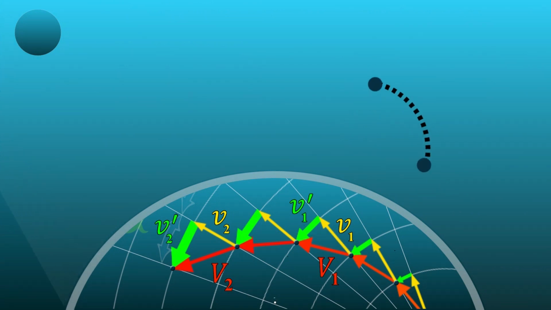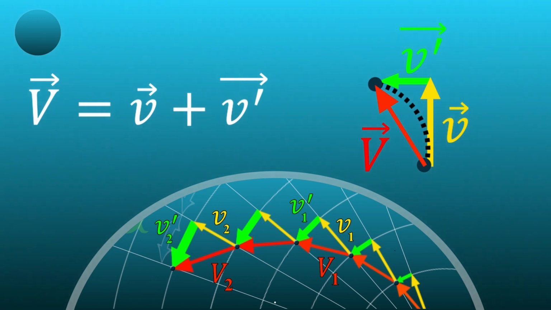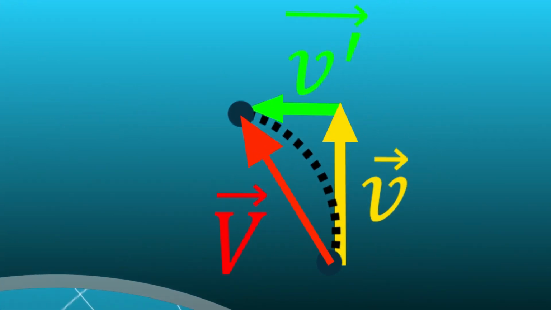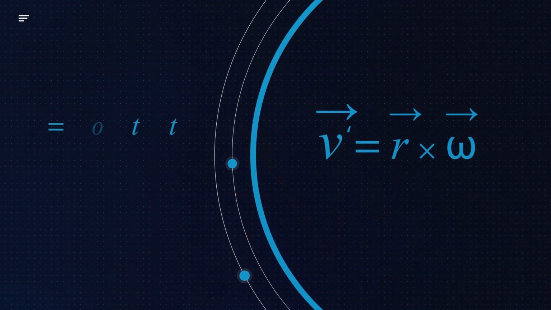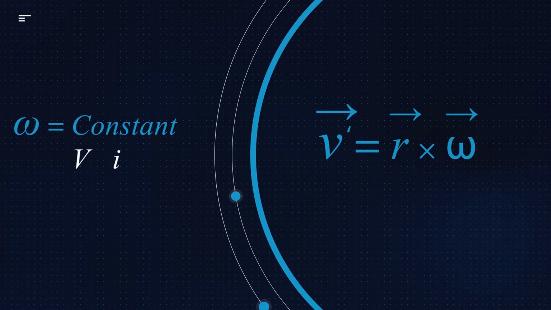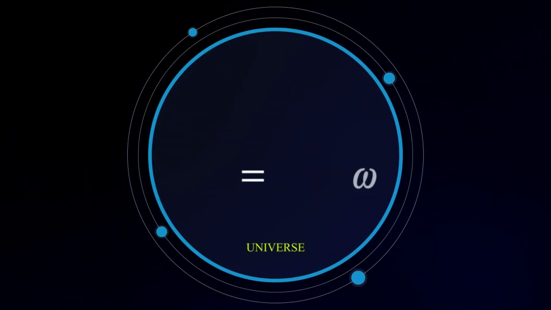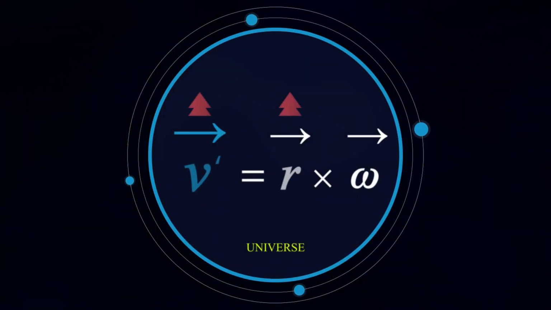And therefore, we have two velocities whose total velocity is equal to v plus v prime. Our linear velocity is the effect of the dark energy or residual energy, but let's see how our tangential velocity is. v prime is equal to r cross omega. It should be noted that since there is no external force in the rotation of the universe, the angular velocity is always constant. Thus, we conclude that our tangential velocity depends on the variable r.